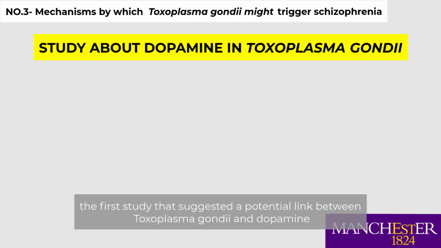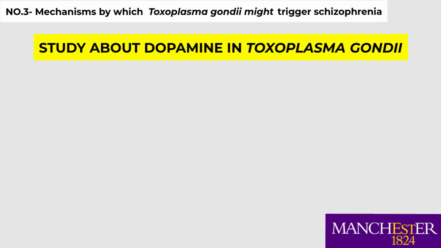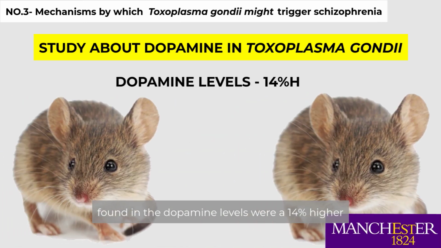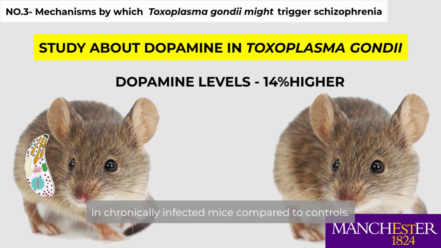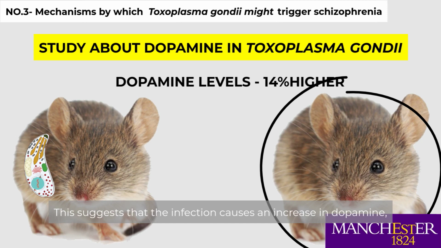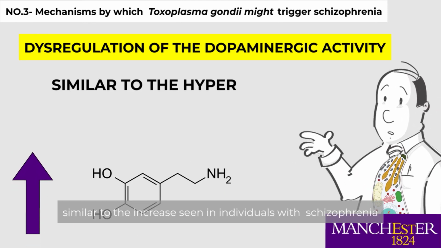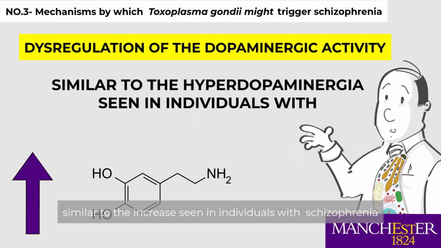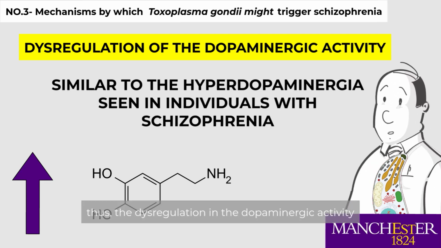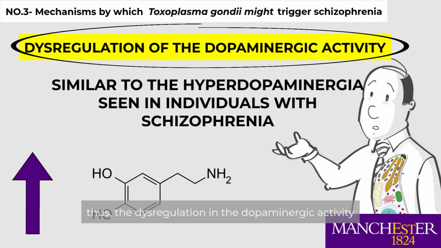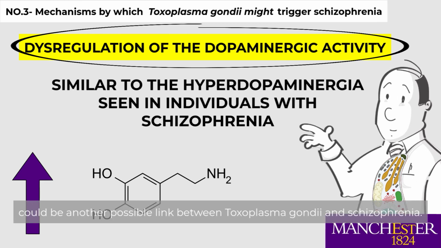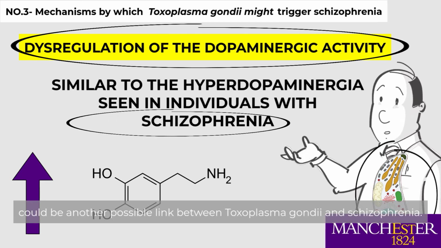The first study that suggested a potential link between Toxoplasma gondii and dopamine found that the dopamine levels were 14% higher in chronically infected mice compared to controls. This suggests that the infection causes an increase in dopamine, similar to the increase in individuals with schizophrenia. Thus, the dysregulation in the dopaminergic activity could be another possible link between Toxoplasma gondii and schizophrenia.